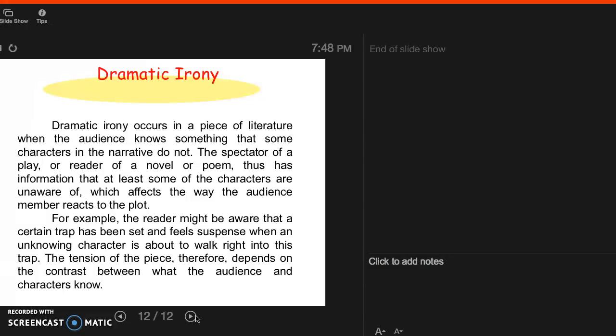And this happens a lot in Hamlet. There's a lot of dramatic irony. For example, we know that Hamlet is pretending to be insane, but the other characters do not know this.